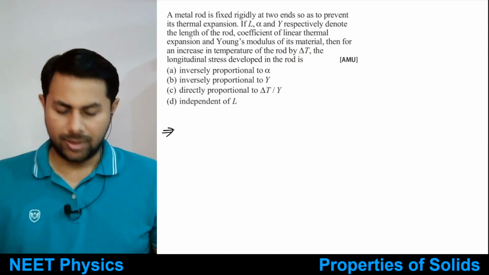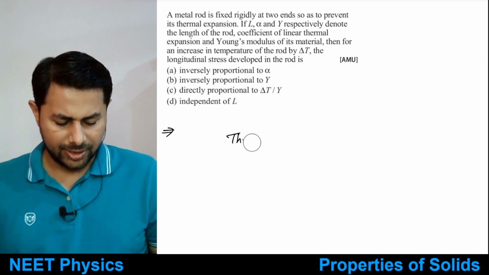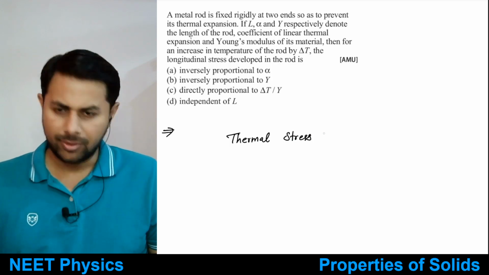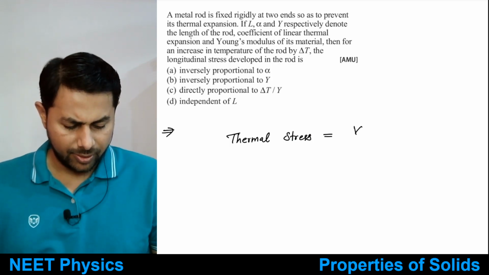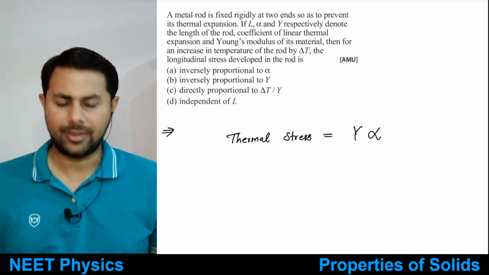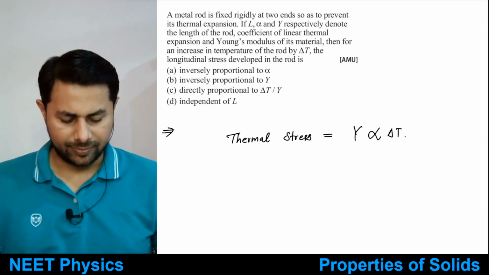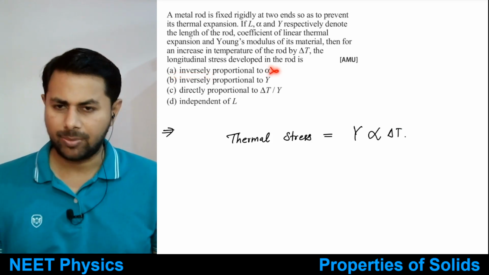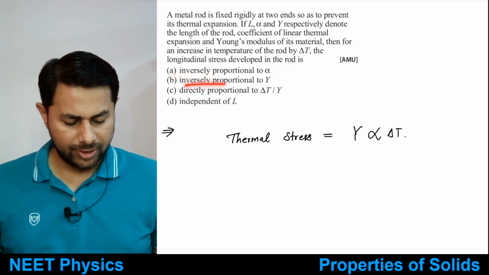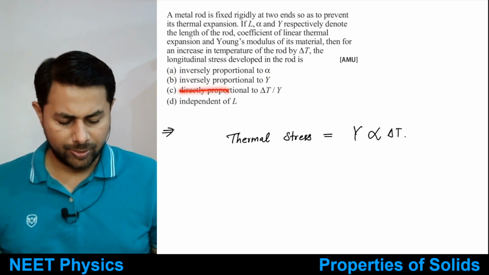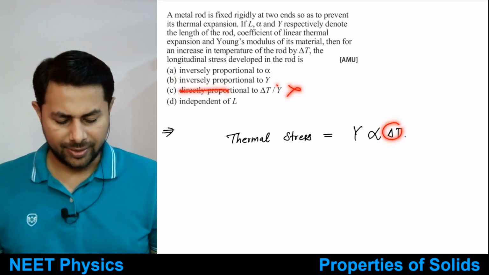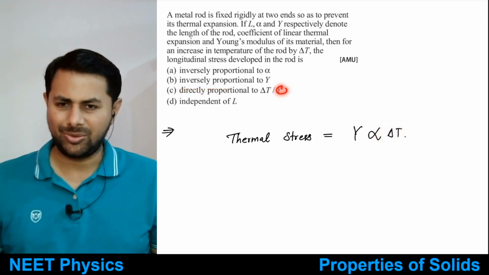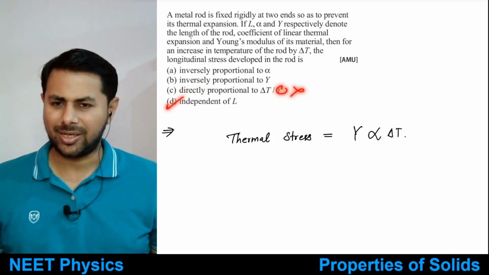So thermal stress, just remember the formula, thermal stress. Somebody told the answer, it's equal to Y times thermal strain, and thermal strain is just alpha delta T. And now check your options. Inversely proportional to alpha, it's not inversely proportional to alpha. Inversely proportional to Y, no. Directly proportional to delta T by Y, no, right? It's directly proportional to delta T but not inversely proportional to Y. This is also not correct. That means this should be correct.